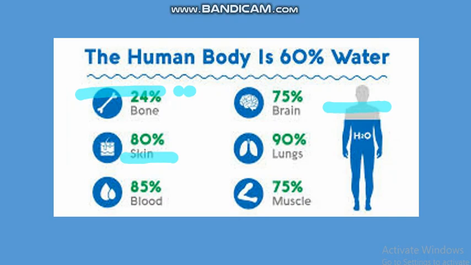Student, our body is 60% water. Water in bone, 24% is water. In skin, 80% of water is available, 85% in blood, 75% in brain, 90% in lungs, and 75% of water is present in muscle.